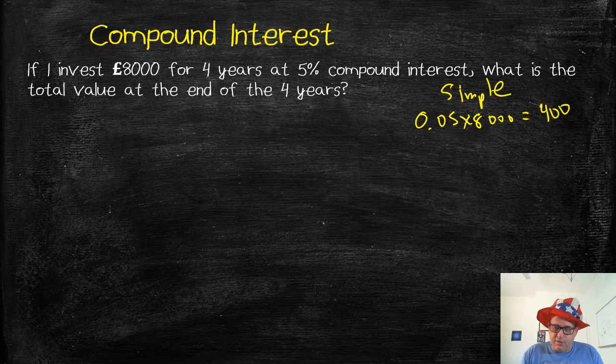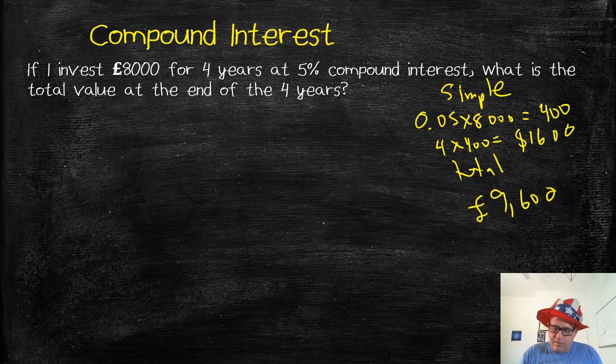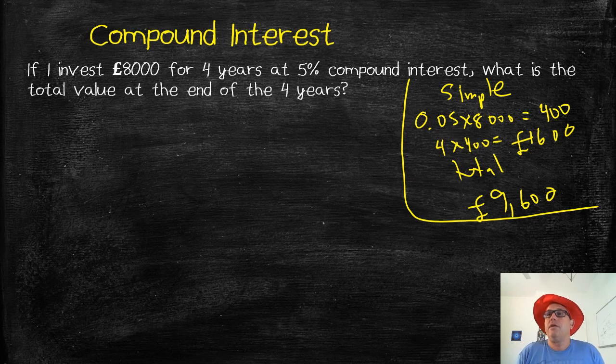Okay, so over 4 years, I'm going to get 400 pounds each year. I'm going to get 1,600 pounds of interest, and my total money will be 9,600 pounds. It's pounds, not dollars. I'm American, I like to think in dollars, or Australians also like to think in dollars. So in simple interest, we're going to get 1,600 pounds in interest, and 9,600 pounds in total. Let's see about compound interest.